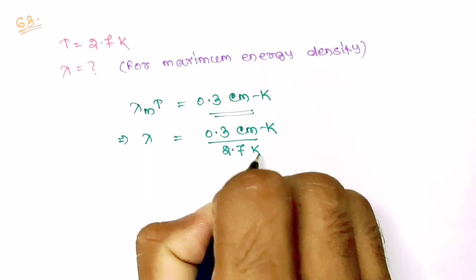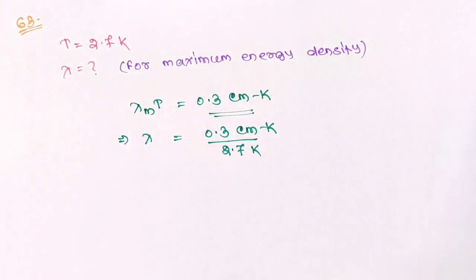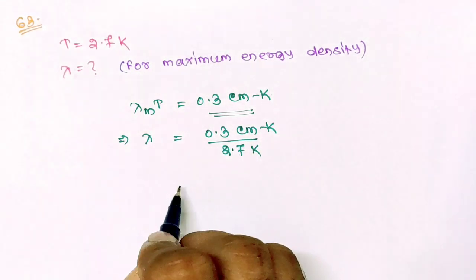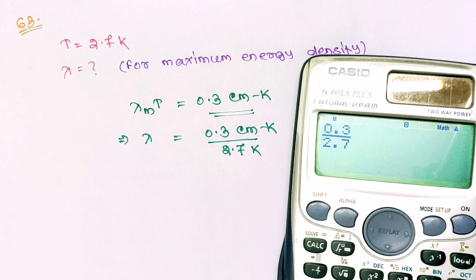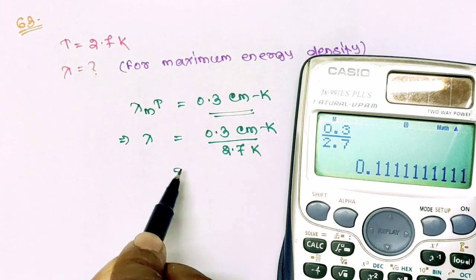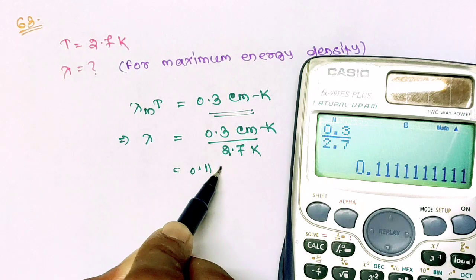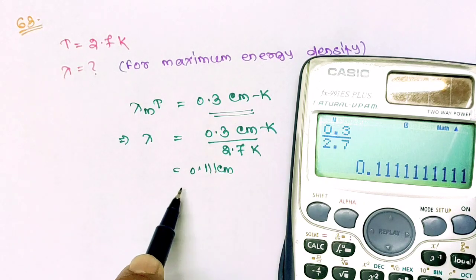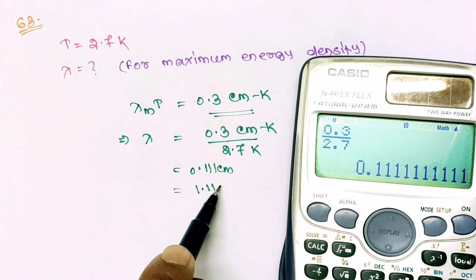So Kelvin will be cancelled out and only centimeter will remain. So you can calculate this. This is equal to 0.111 centimeter, or 1.11 millimeter.